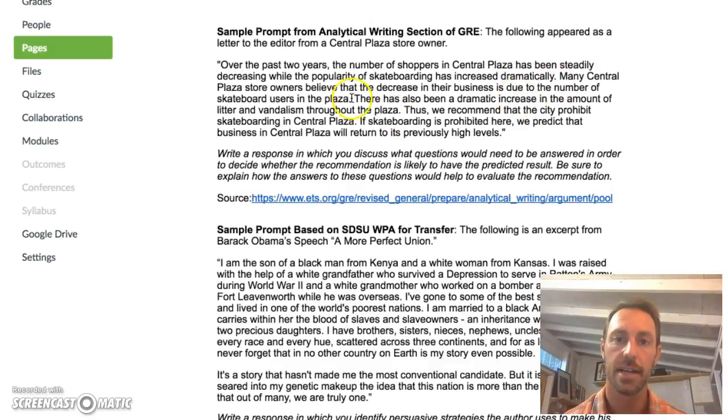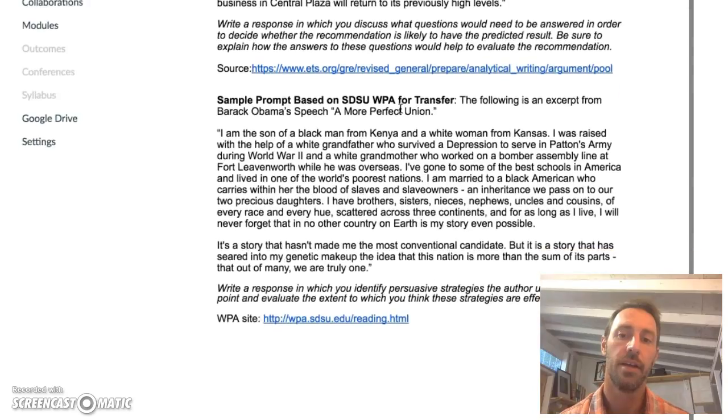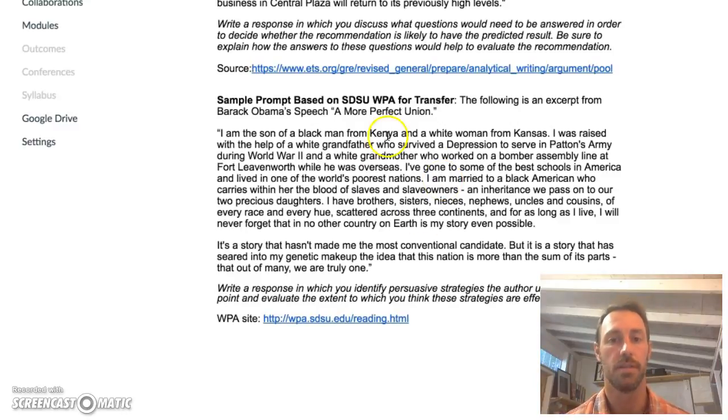However, when we read this, the next sentence reads, there has also been a dramatic increase in the amount of litter and vandalism. And this sentence isn't providing evidence for the claim that's being made here. And so we can see a gap, right? We can see how there's a problem in the argument that's being established. Specifically, they're not providing evidence for a claim. And that's the thinking that they want us to provide here. They want us to be able to dissect the strength of the argument. And that's different than what other institutions are asking us to look at when we look at arguments in writing.